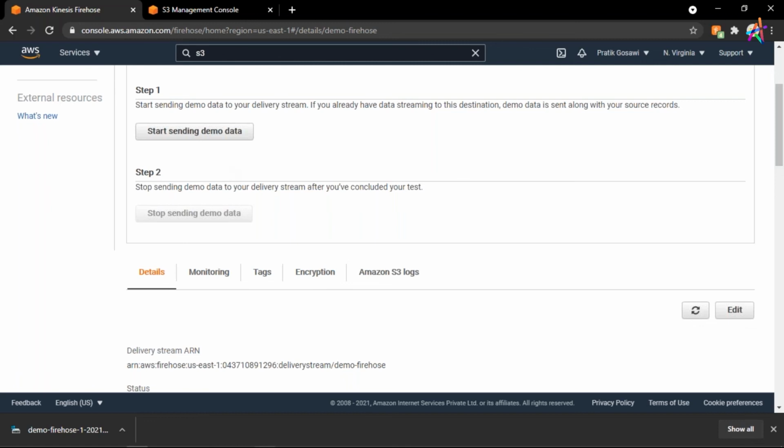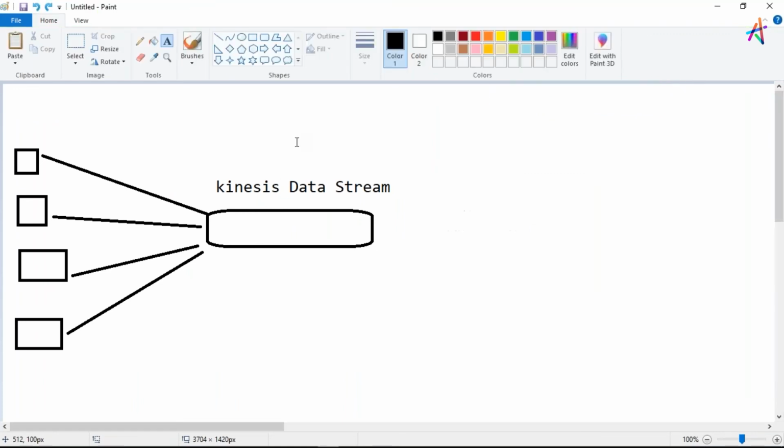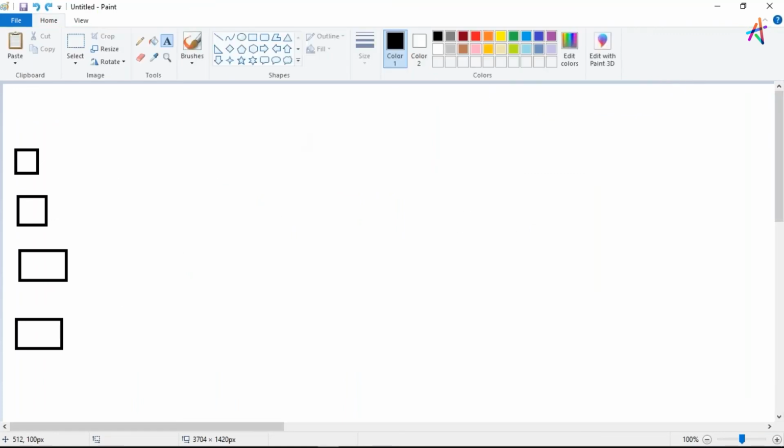Now the second most important difference is that everything is managed for you. If you try to work with Apache Kafka, you will have to download it, install it, then configure it, and it is really tough. I've worked with Apache Kafka. It is really tough to have it configured and installed on your machine.